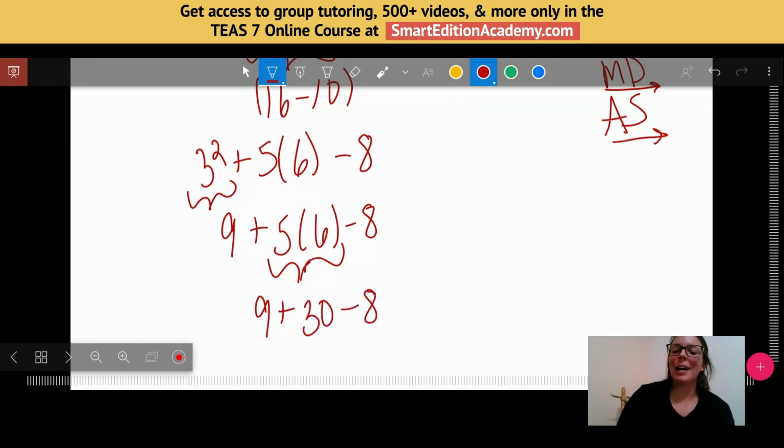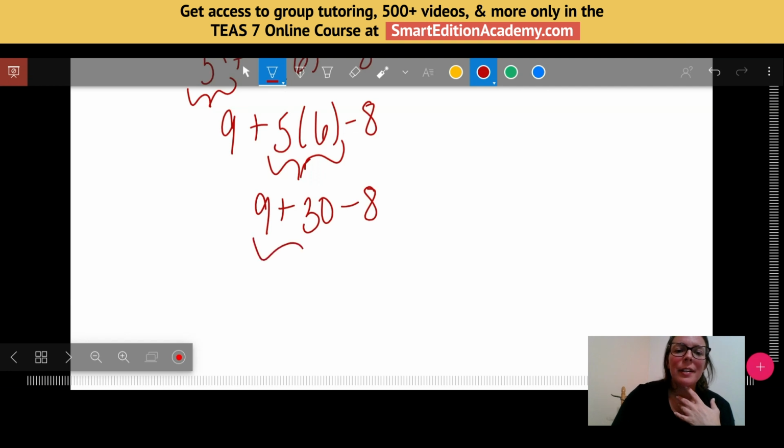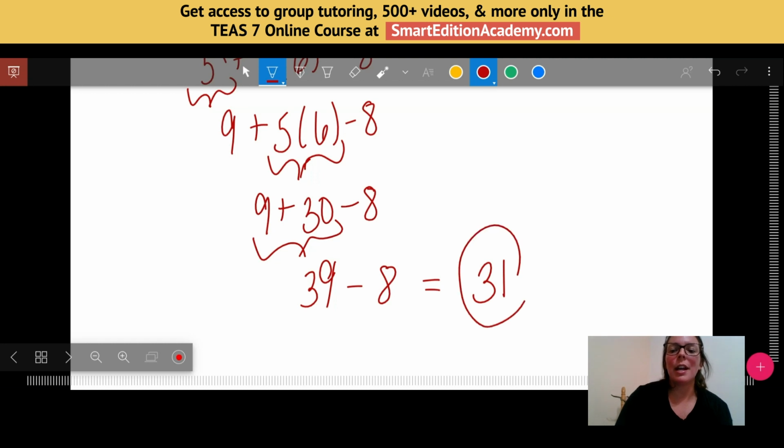And I'm just working my way down. Sometimes this is called the pizza method. We're getting smaller and smaller, skinnier and skinnier until eventually we get our final answer. Now I'm going to do addition and subtraction, working left to right. The 9 plus 30 comes first. And finally, I get 39 minus 8 to give me an answer of 31.